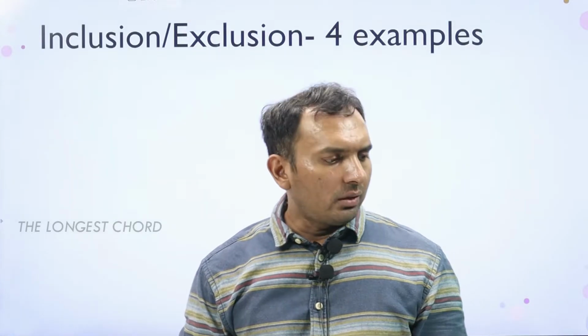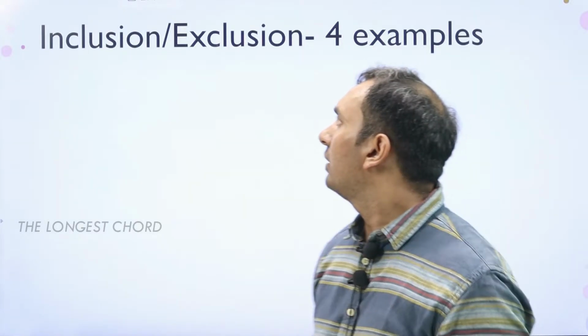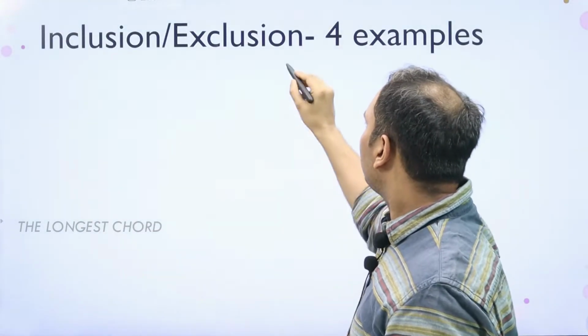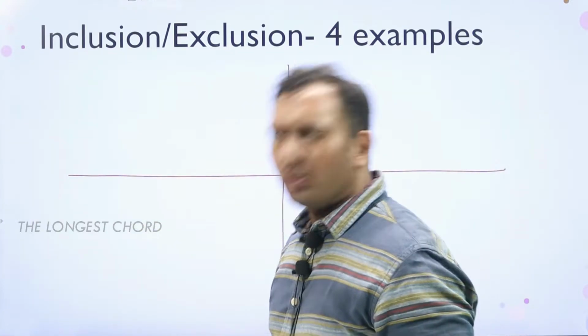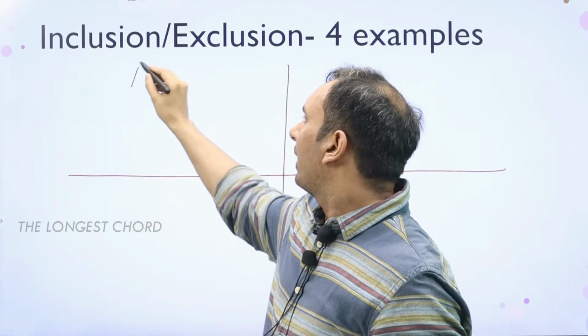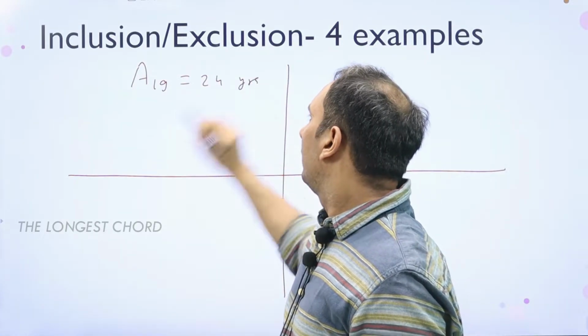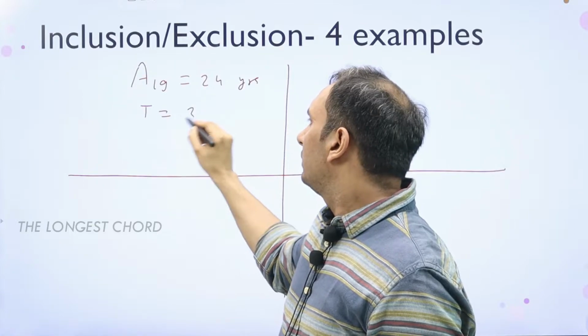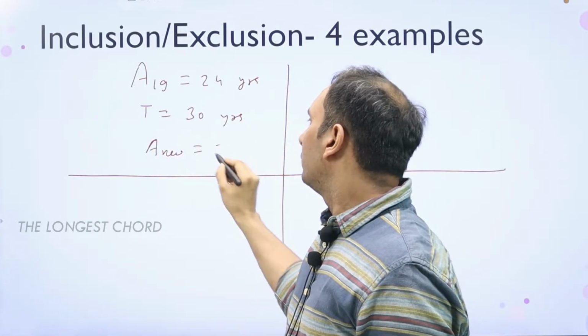Before that let us take a few examples so that we can understand how we can solve mentally. So let's say I take 4 examples. One is that you have 19 students, their average is 24 years. There is a teacher whose age is 30 years. What is the new average?